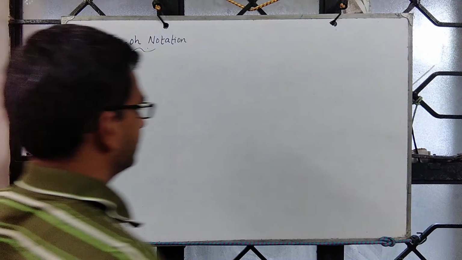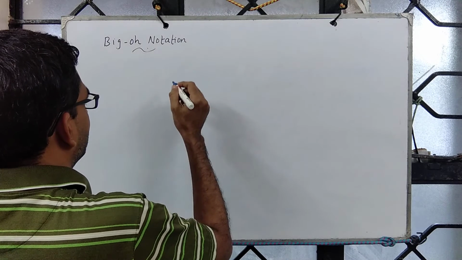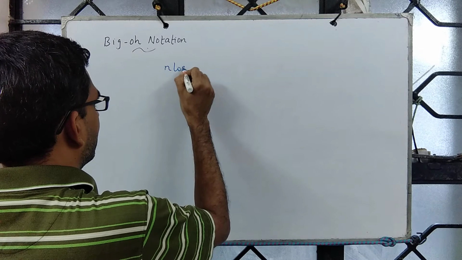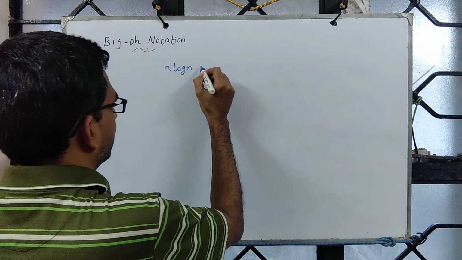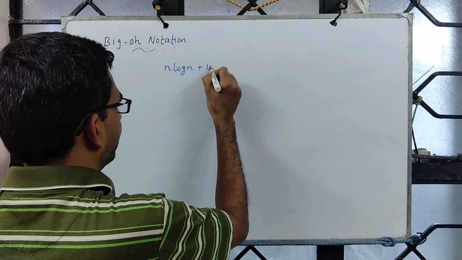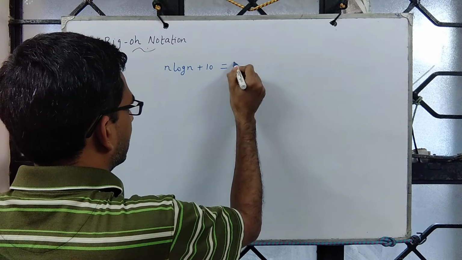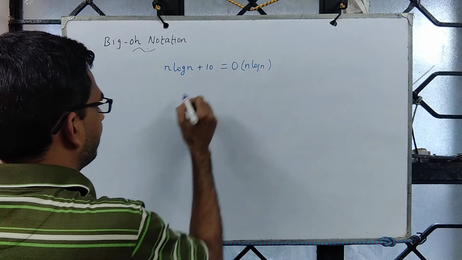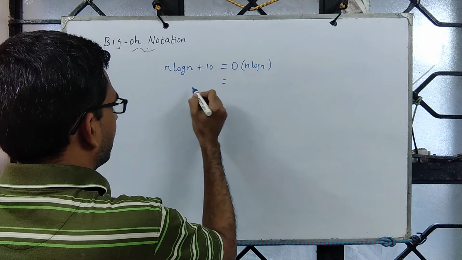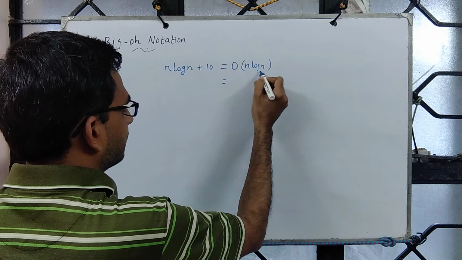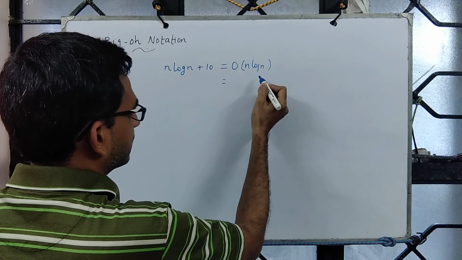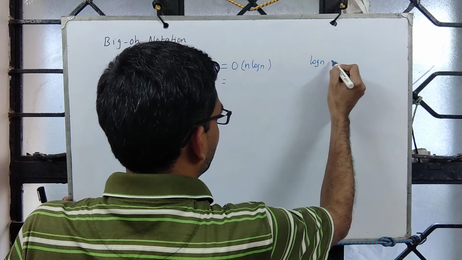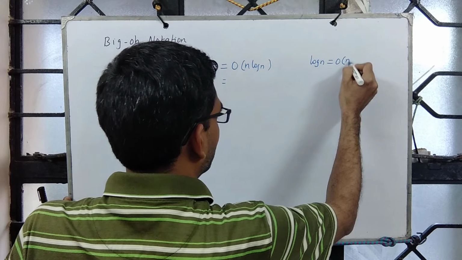So we also come across functions involving logarithmic terms. So something like time complexity of an algorithm or step count of an algorithm is say n log n plus say 10, which is order n log n, a linear term and a logarithmic term. And log n, the growth of logarithmic function and the growth of linear function. You see that linear function grows much faster, so which means log n can be upper bounded by n, so log n is order n.